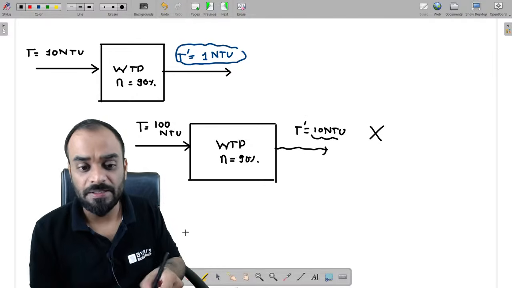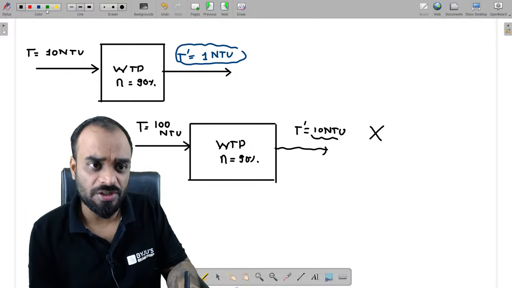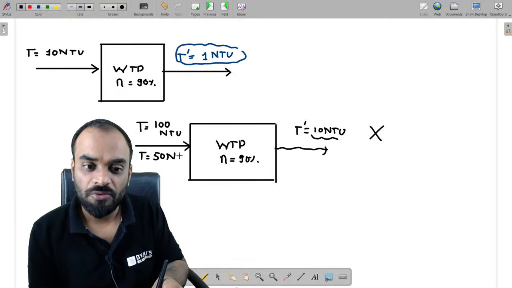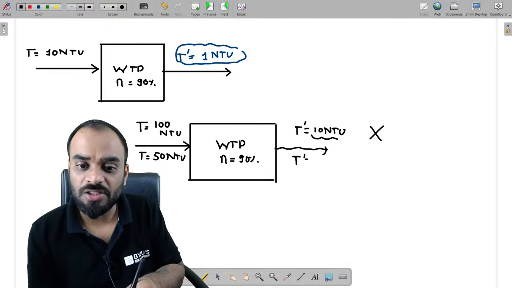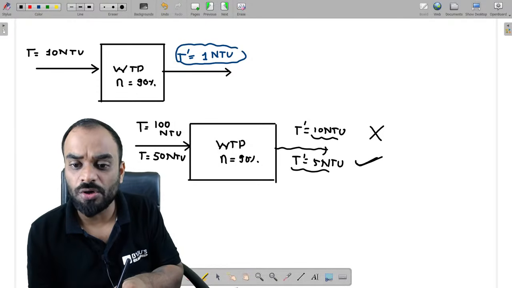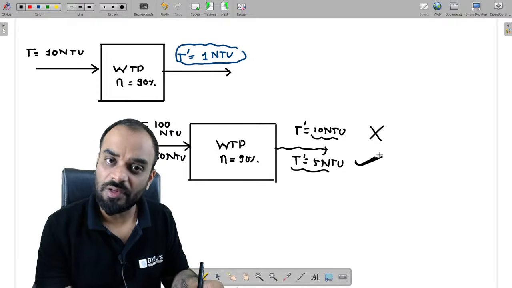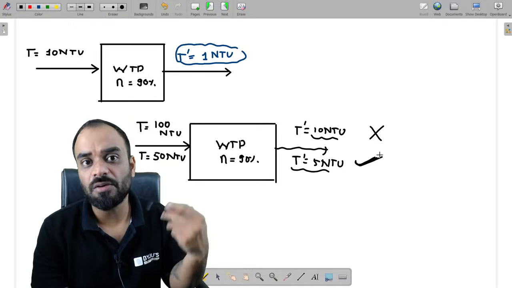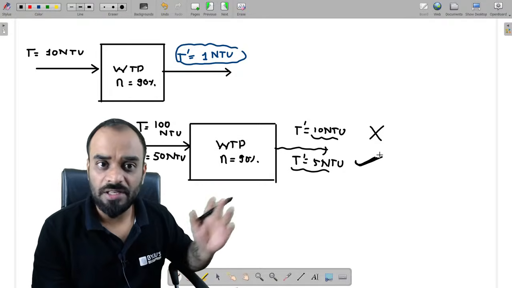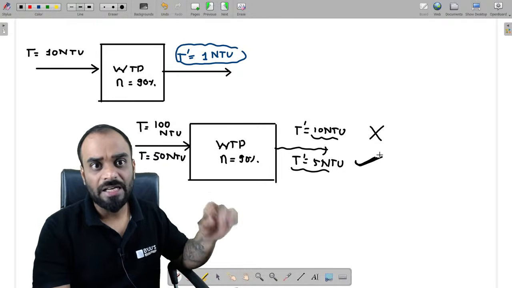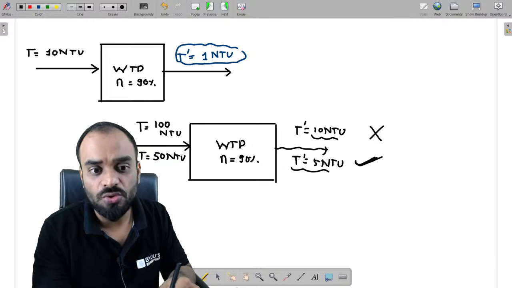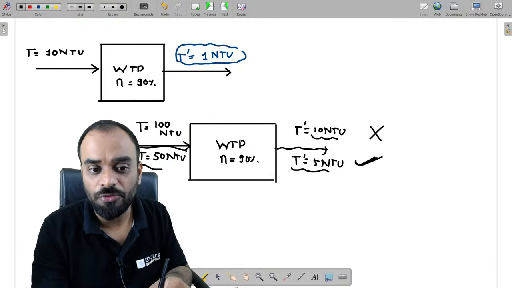Now let us suppose guys, due to the same situation, now the turbidity is 50 NTU. Now after treatment, this value will become how much? 5 NTU. Now tell me guys, whether I will allow this water or not. Yes, we will allow it, right? We will allow this particular water to a consumer, because we don't have any other source to take the water and treat it and to supply it, right? So that's why we have to use this particular source only, in which the turbidity is right now 50 NTU.